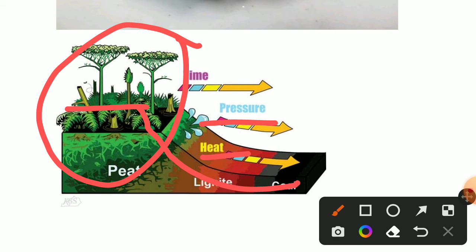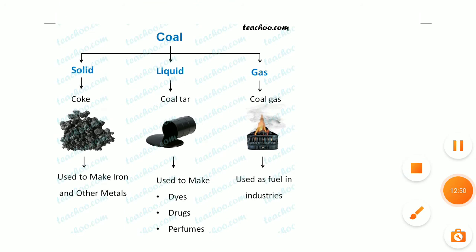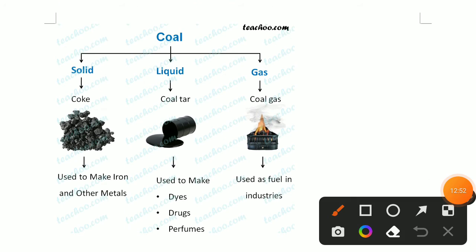Next, we'll have the three forms of coal with their uses. Three forms of coal: solid, liquid, gas. Three states it's available in. Solid is coke, liquid is coal tar, gas is coal gas. Coke is used to make iron and other metals. Coal tar is used to make dyes, drugs, and perfumes. Coal gas is used as fuel in industries. Okay, now we'll go to the next topic, petroleum.